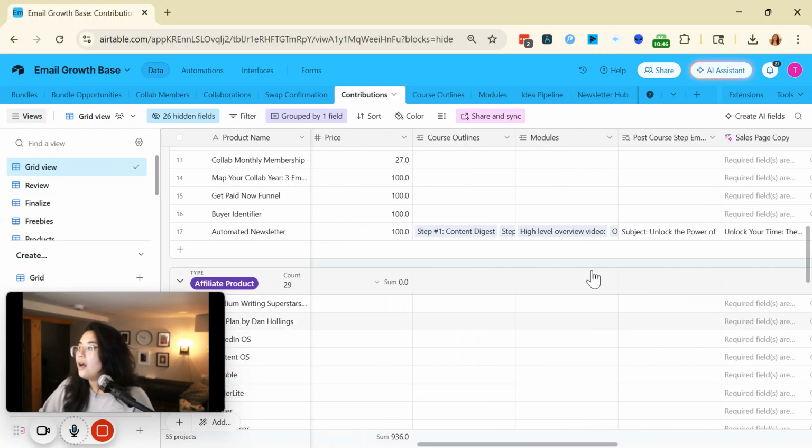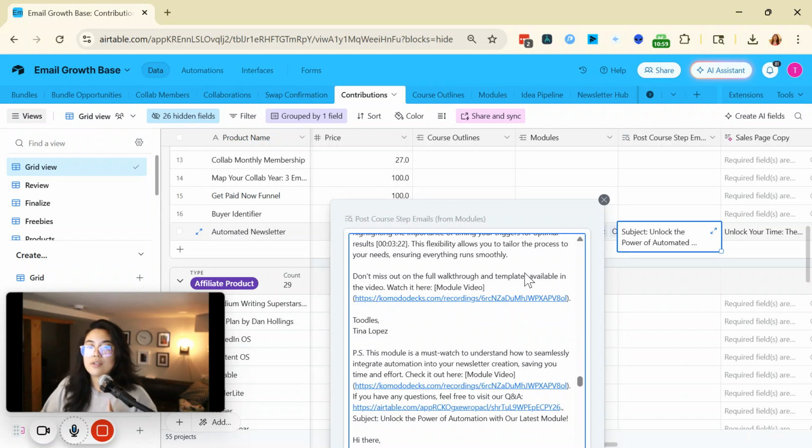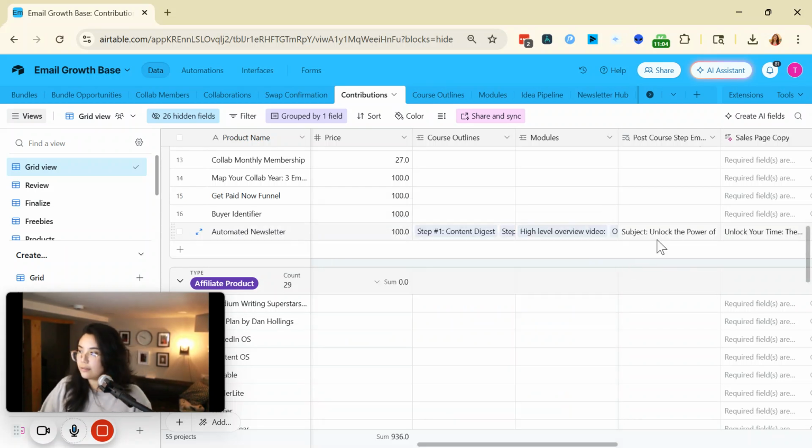So that is why I brought in, as you can see, everything is tagged to this one record. We have our course outline, our modules, but we also have our post-course set emails. So all of our emails are in one section here versus the individual modules. So it's all kind of cumulative, if that's the right word, in here.